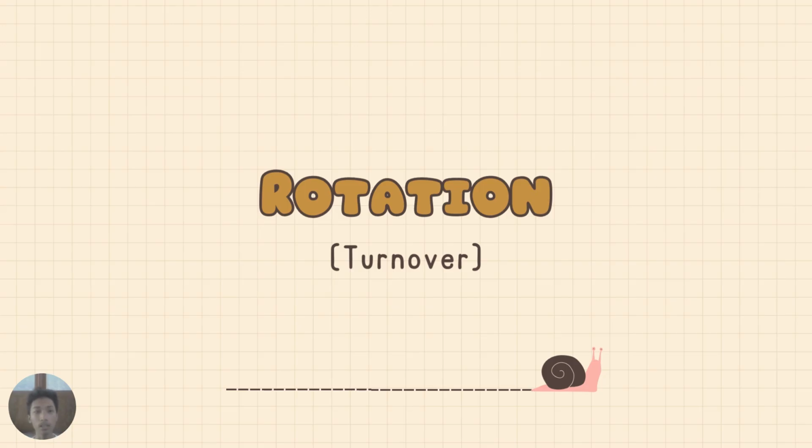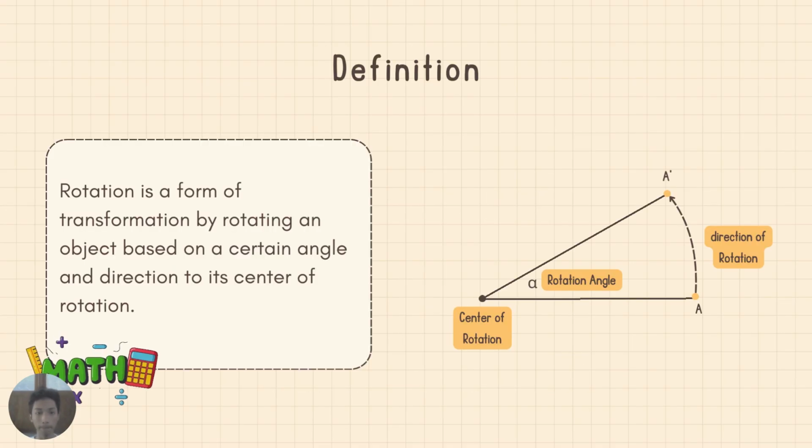After understanding translation, we now move on to rotation. Unlike translation, rotation does not move an object in a straight line. Instead, it turns the object around a fixed point. Formally, rotation is a form of transformation by rotating an object based on a certain angle and direction to its center of rotation. And rotation is defined by a center of rotation, an angle of rotation, and a direction of rotation.